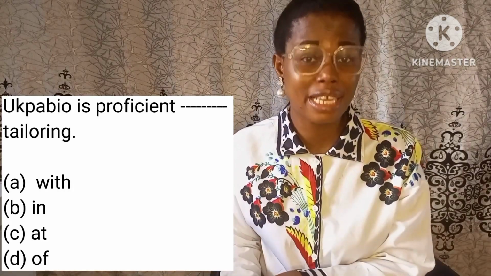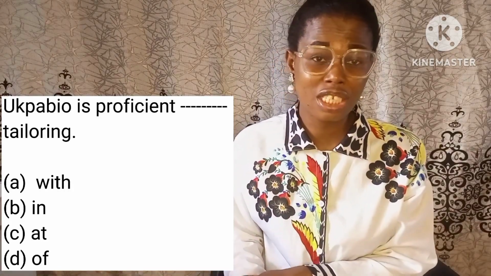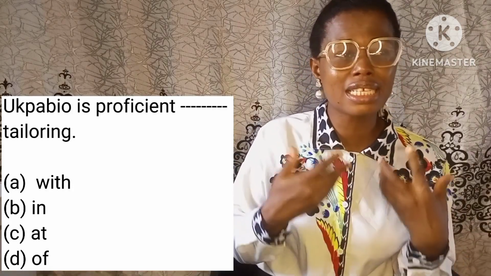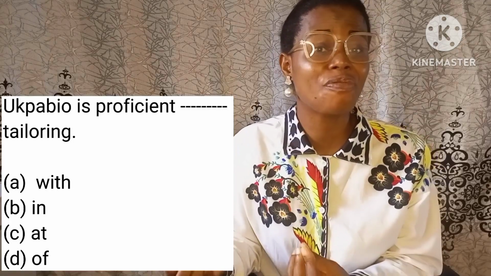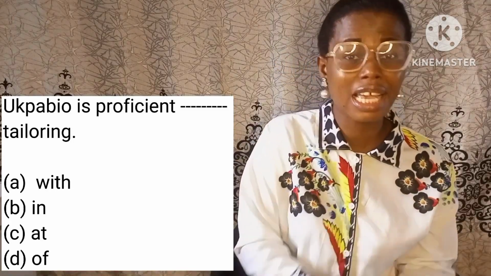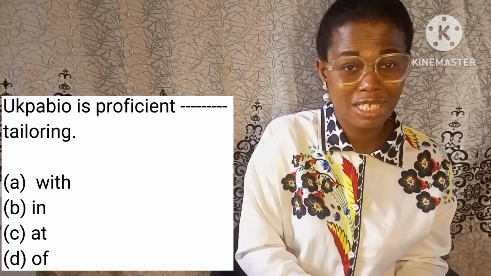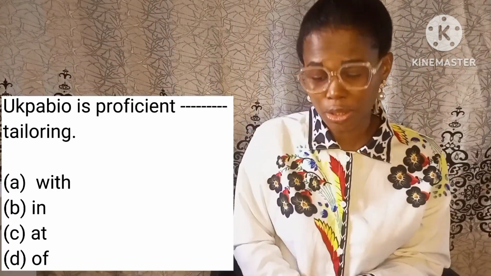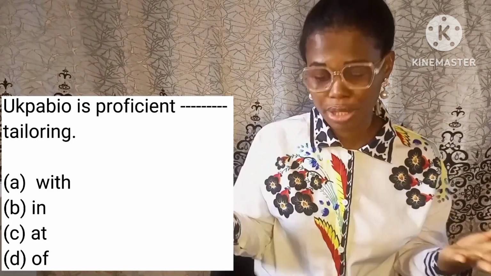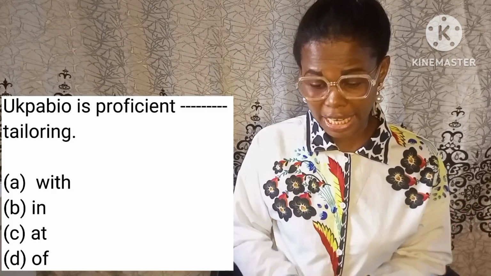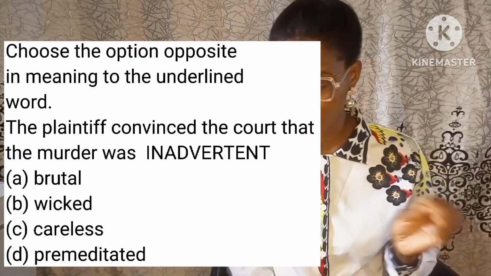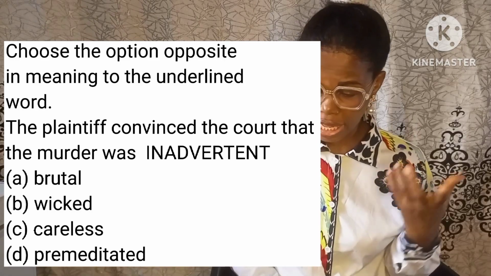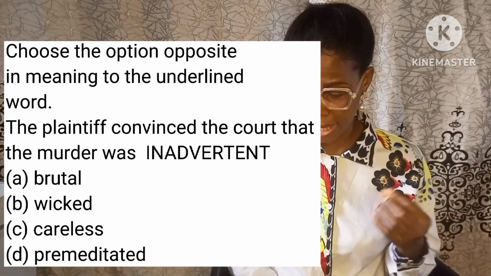because teaching is a field. So you don't say someone is proficient at tailoring, because tailoring is a field, not just a task, not just an activity but a field. So the correct answer to this question is option B, in. Now the next question: choose the word that is opposite in meaning to the word underlined, in this case capitalized.